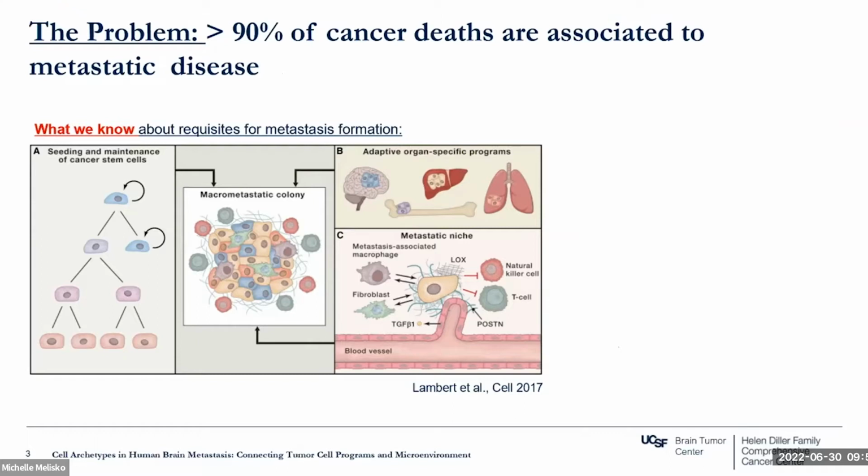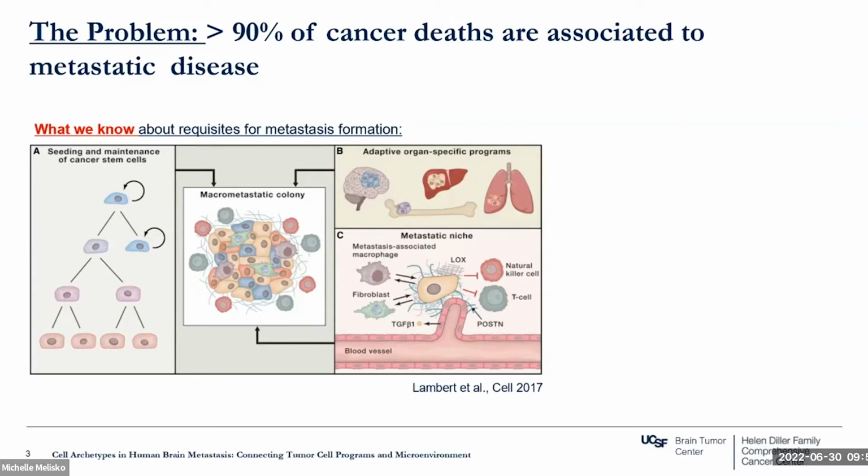So let's start by saying a few words about some basic concepts about metastasis in general. What we know about metastasis is that for a cancer cell to be successful in the generation of a metastatic colony, it has to have this tumor-initiating capacity. We know that the tumor cells develop this very complex and heterogeneous microenvironment that we call the metastatic niche. We also know that the cancer cells interact with this niche. We are just starting to understand what kind of biology is happening in this interaction with the niche.